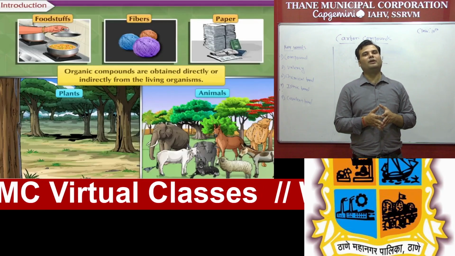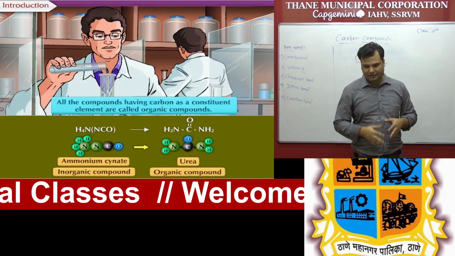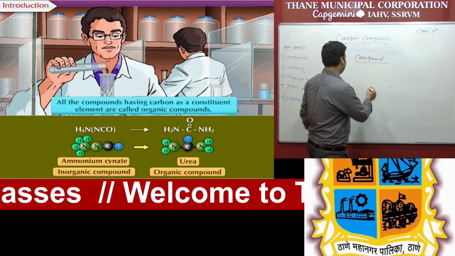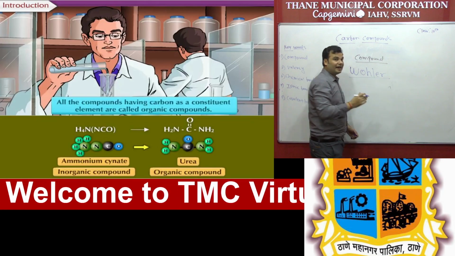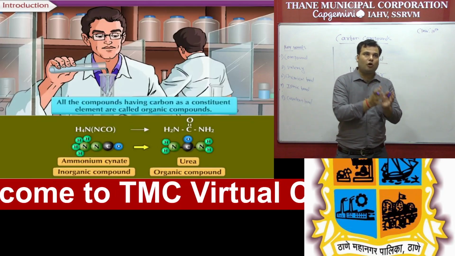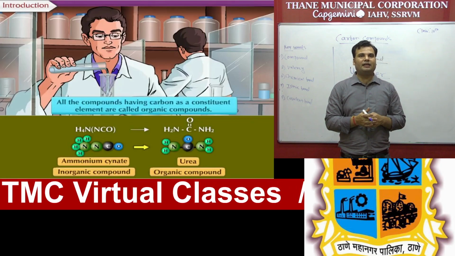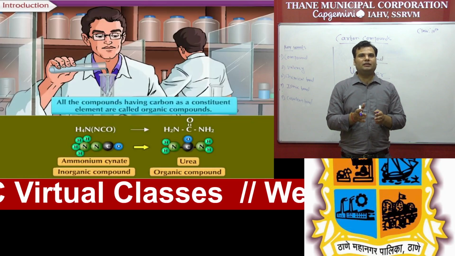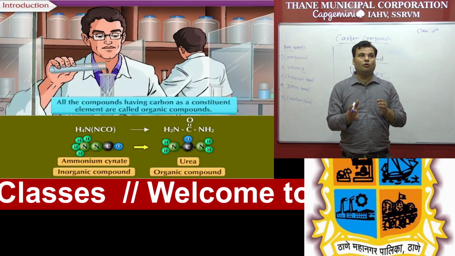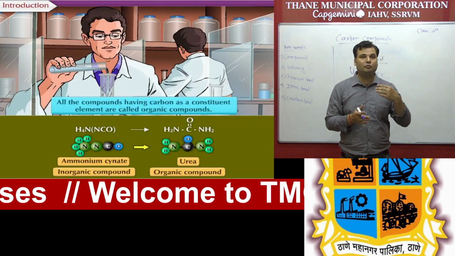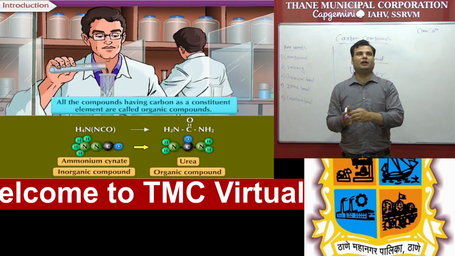Was it correct? No. There was some myth, and it was scientifically disproved by one famous scientist, whose name was Wöhler, who explained and proved that we can synthesize organic compounds in a lab also. You can see one example, urea. Urea, we know, is a nitrogen waste material always released from human beings, an organic thing from a living thing. But Wöhler synthesized urea by using ammonium cyanide and converting it into urea. So an inorganic compound was converted to an organic compound, that is urea.